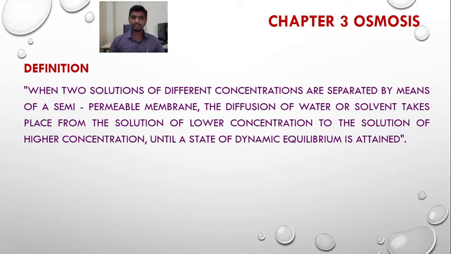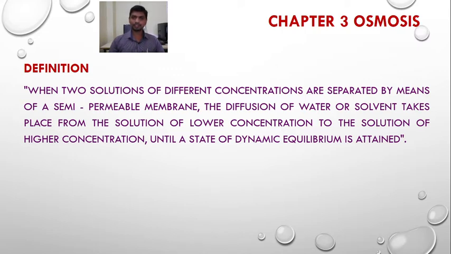In this definition we take the example of two solutions of different concentration, and we are studying the movement of water or solvent. This movement of water takes place until a state of dynamic equilibrium is attained.